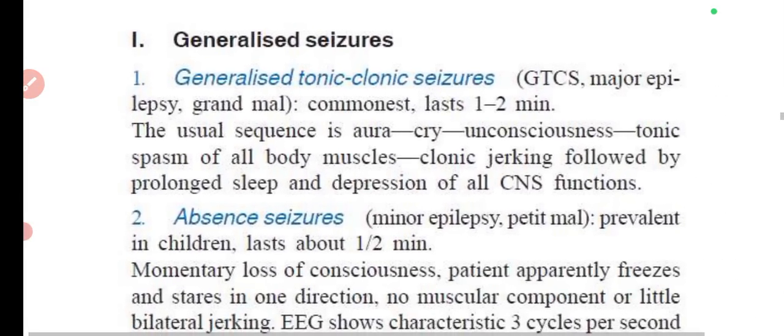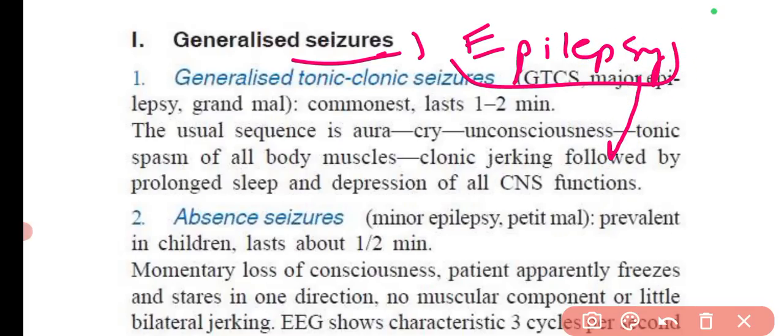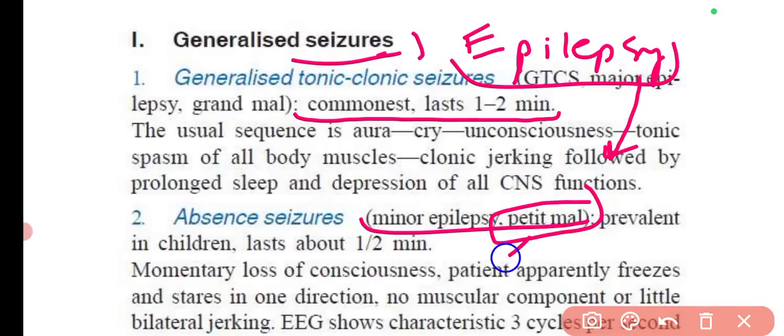So here I have provided you the different classification of epilepsies, which are also known as seizures. These are the different types of epilepsies. If a question asks about the types, you can check these. Mostly it can be based on the time period, or on another name. Sometimes a question can be asked like, which type of epilepsy is known as petit mal epilepsy? So it is the absence seizures, or absence epilepsy. Or sometimes it can be asked like, grand mal epilepsy is also known as what? That is generalized tonic clonic epilepsy.